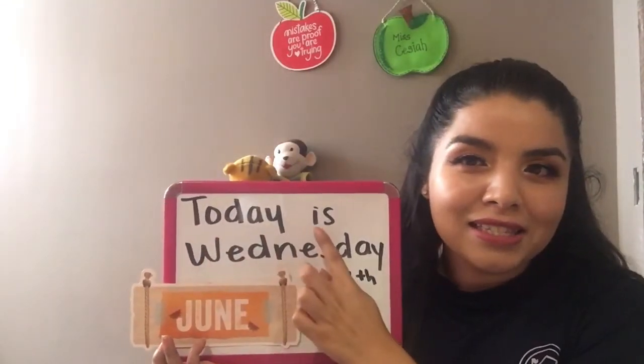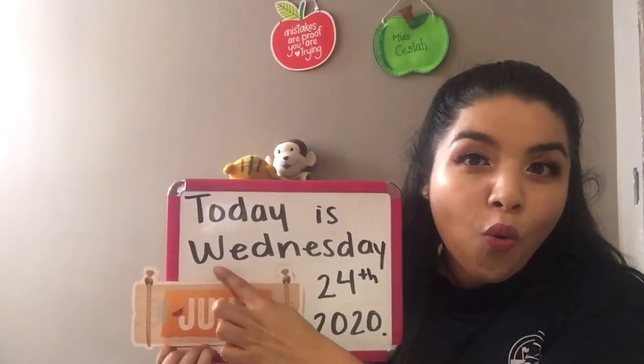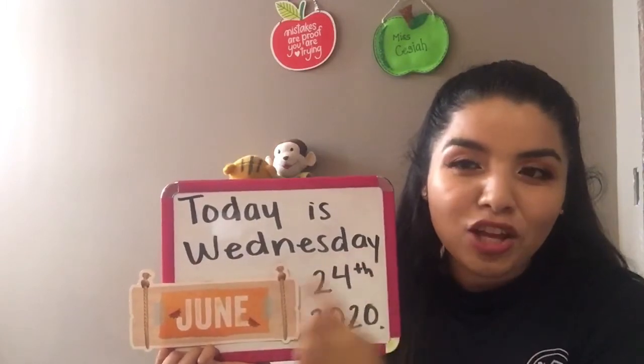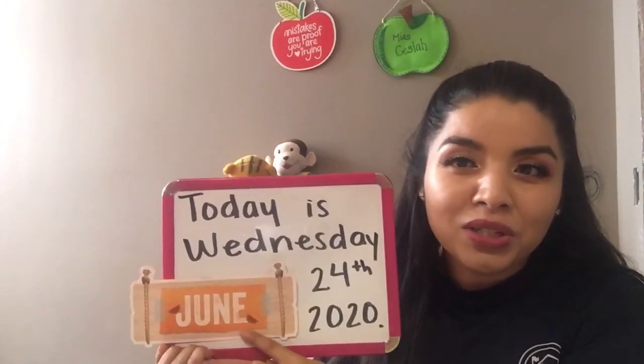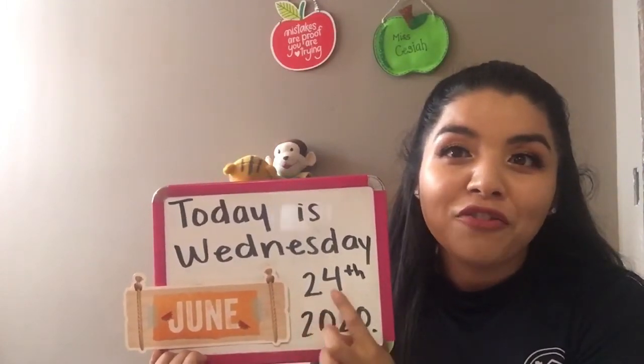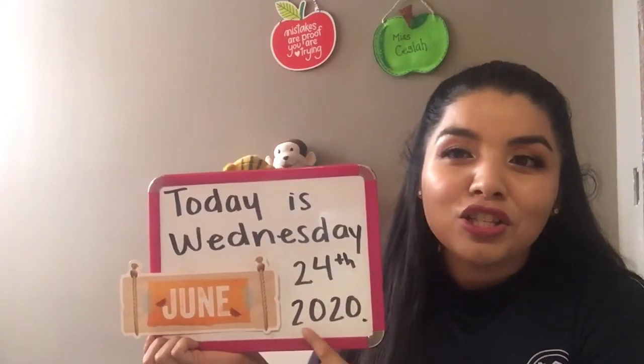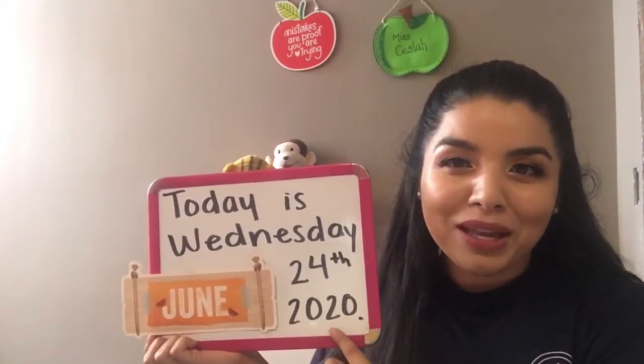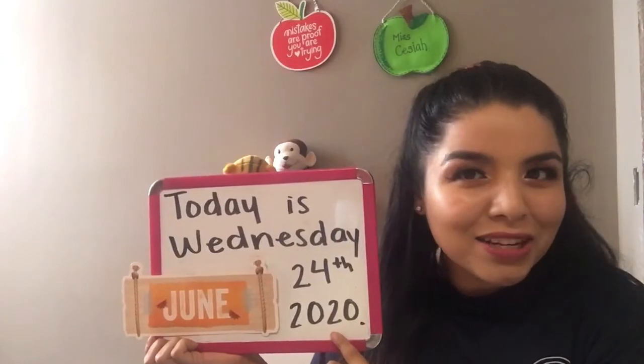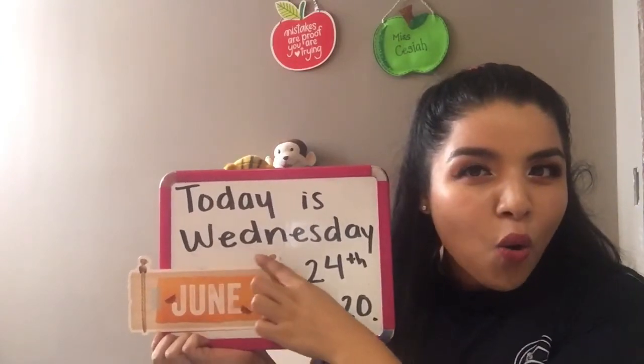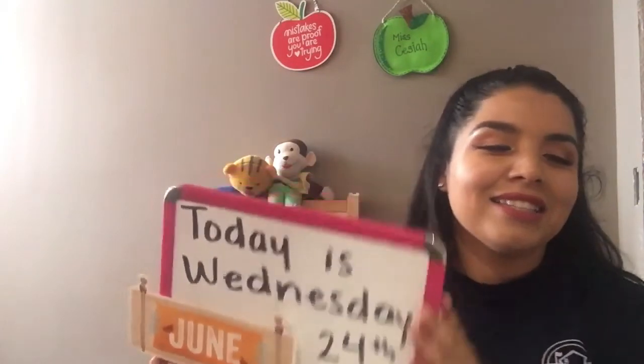Today is Wednesday, June 24th, 2020. Great job. So what day is today? It's Wednesday. Exactly. Great job. So, to start this class, let's first review the vocabulary.